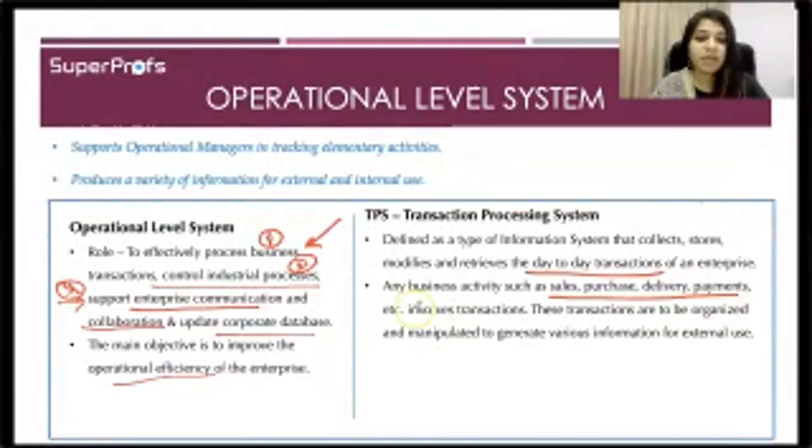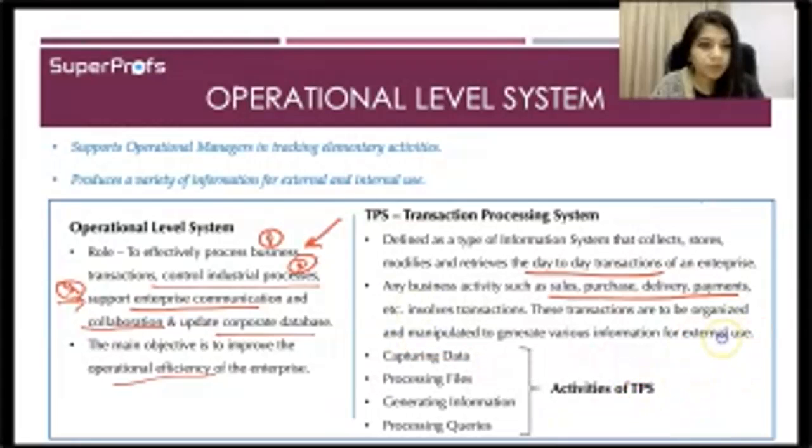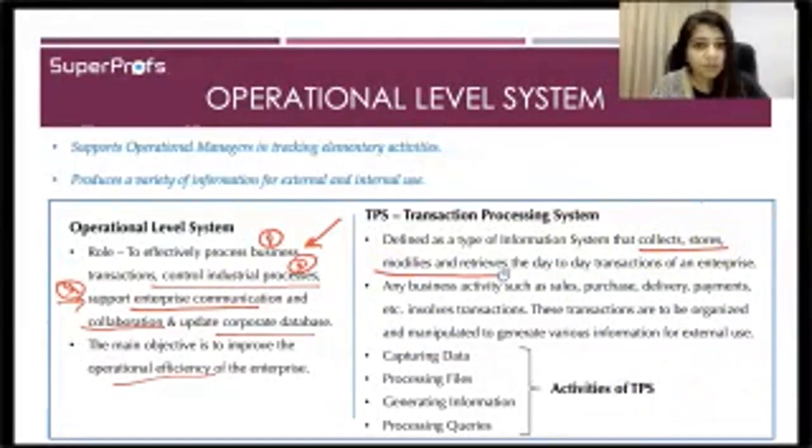Okay. All right. Now, what are the different activities which will be tracked in operational level or transaction processing systems? The various activities will be capturing data. Then you have processing files. Now see, all these four activities are coming from here itself.